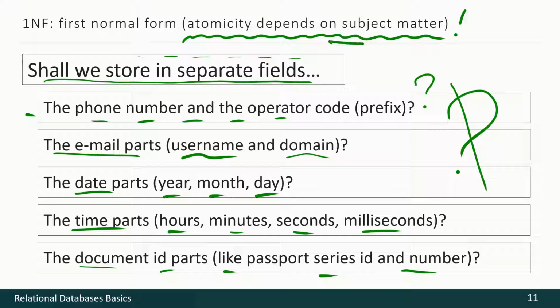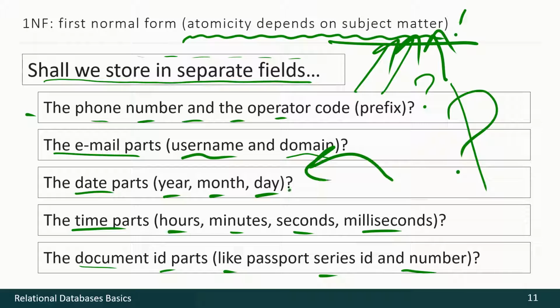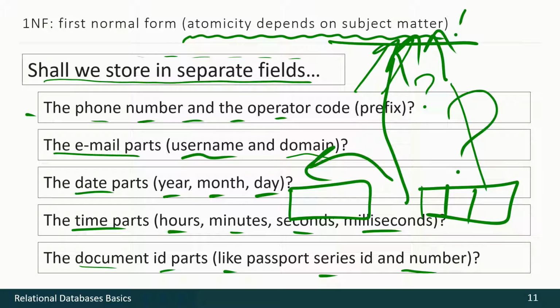It depends on subject matter only and only. In some cases, we shall leave all those information in one cell or one column. In other cases, we shall split it. The decision depends on subject matter requirements only. There are no general, universal, absolute rules here. Subject matter is the only source of information.